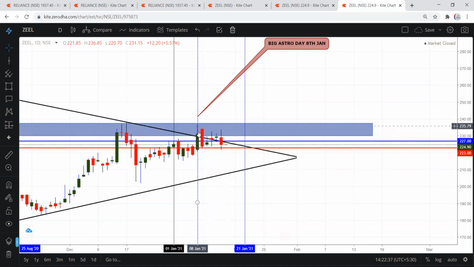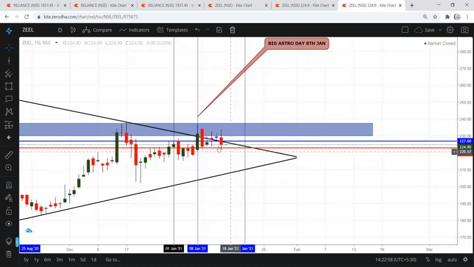On 8th Jan, it made a high of 236.85, and I've already mentioned here the big astro day is 8th Jan. Once it is able to close above this astro day high of 237, this stock is ready to fly for 357.